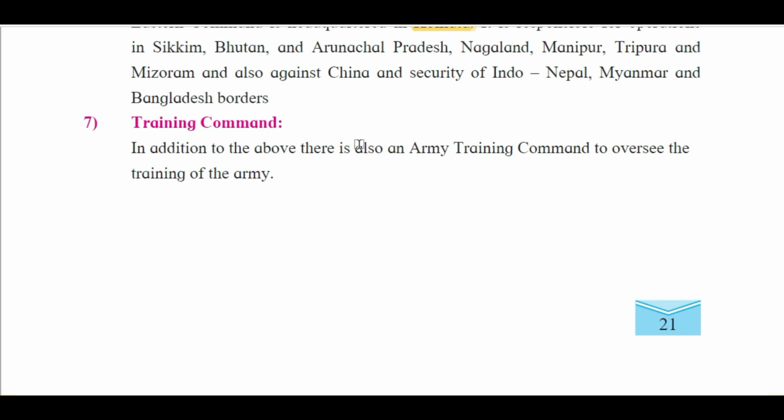Likewise, there are different training schools of the Indian Army across the country. There are different recruitments launched by the Indian Army, like through the NDA exam and CDS exam, which are conducted by the Union Public Service Commission. We will see all these professional opportunities in a subsequent part. But remember, this Training Command holds different training organizations of the Indian Army all across the country.